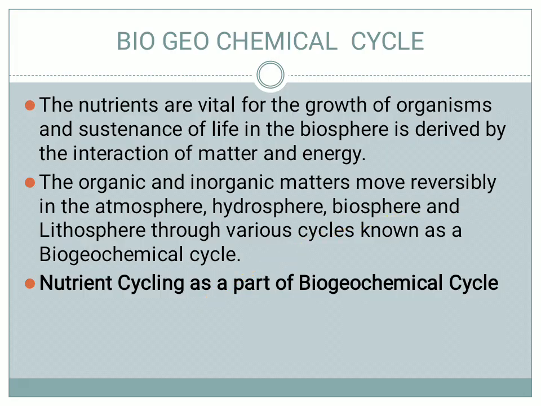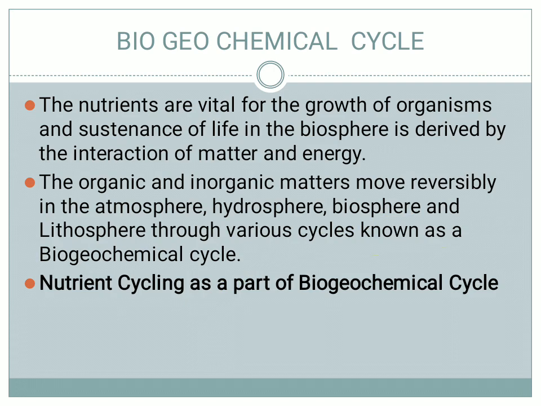So let's quickly begin with today's session on the biogeochemical cycle, where the nutrients are very important. I have already mentioned in the previous session that an ecosystem has two functions. One is the energy flow and one is the nutrient cycle. The nutrient cycle happens through the biogeochemical cycle, where the nutrients that are essential for the growth of organisms and sustenance of life derive matter and energy from the ecosystem, like the atmosphere, hydrosphere, biosphere, lithosphere, and any other cycles are recycling the nutrients with the biogeochemical cycle.